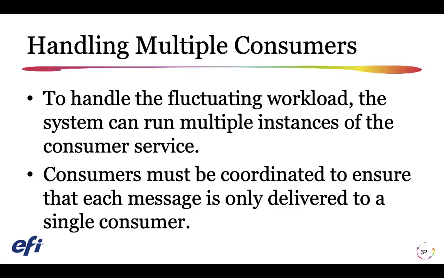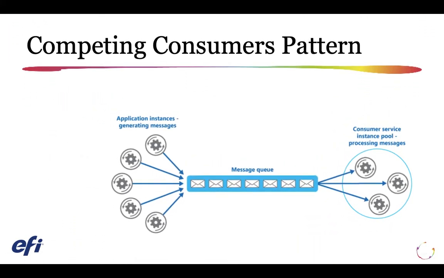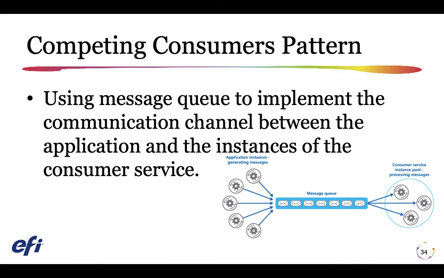To handle this fluctuating workload, the system can run multiple instances of the consumer service. However, these consumers must be coordinated to ensure that each message is only delivered to a single consumer. The answer is competing consumer pattern. Use a message queue to implement the communication channel between the application and the instances of the consumer service. The application posts requests in the form of messages to the queue, and the consumer service instances receive messages from the queue and process them. This approach enables the same pool of consumer service instances to handle messages from any instance of the application.